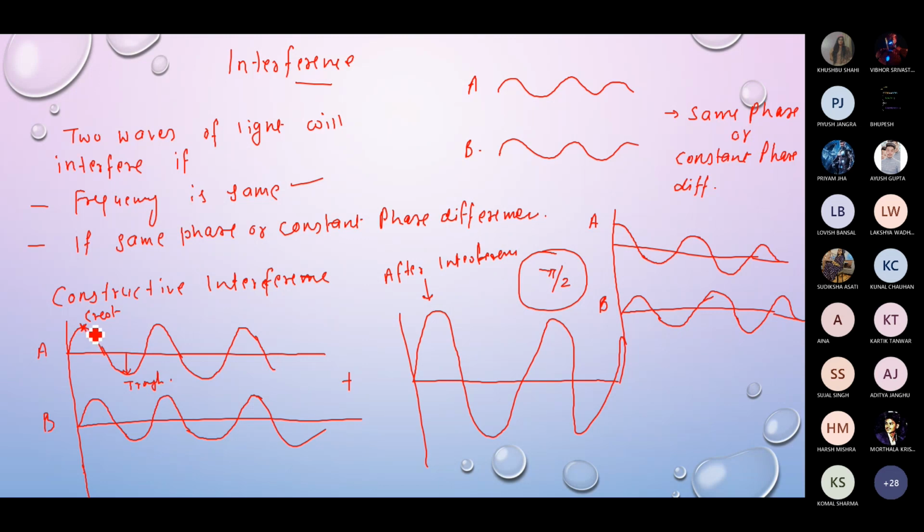So if the crest of one wave falls on the crest of the other wave, and the trough of one wave falls on the trough of the other wave, then in that case we can say that the interference is of constructive type. Okay, and the resultant intensity of the superimposed wave is going to enhance. So this is a kind of constructive interference.